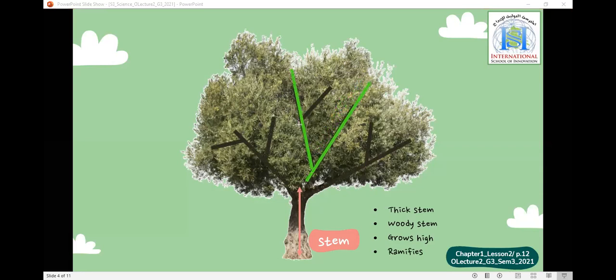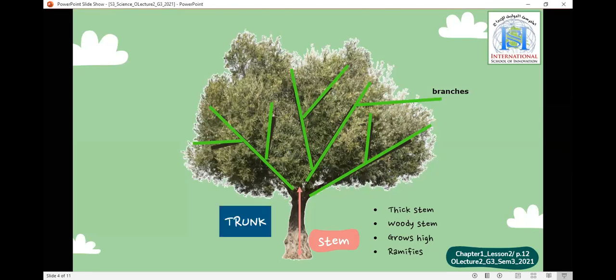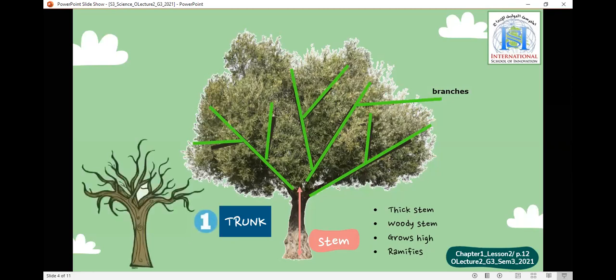When the tree has branches and its stem ramifies, we call them branches. This type of stem is called a trunk.